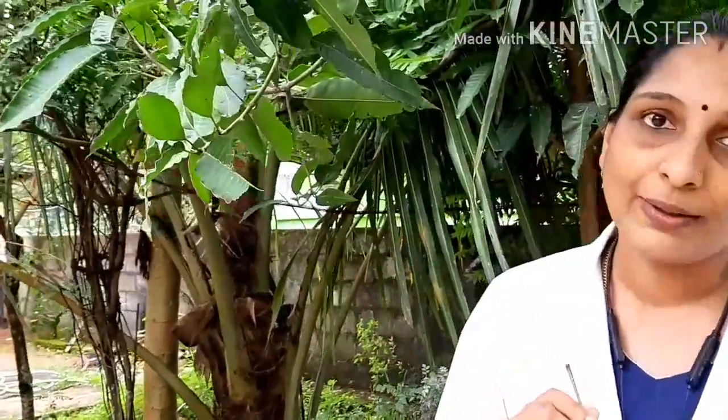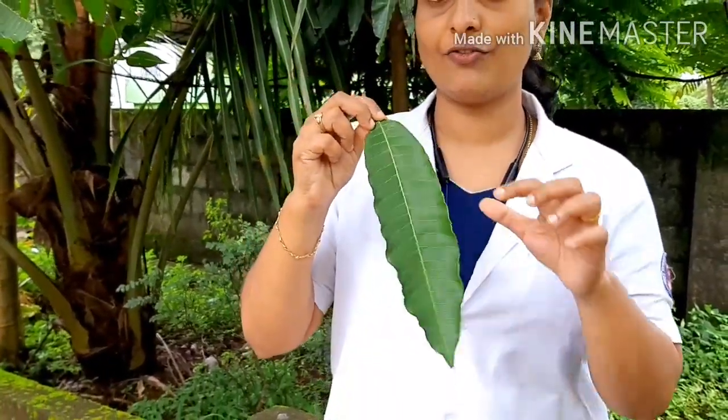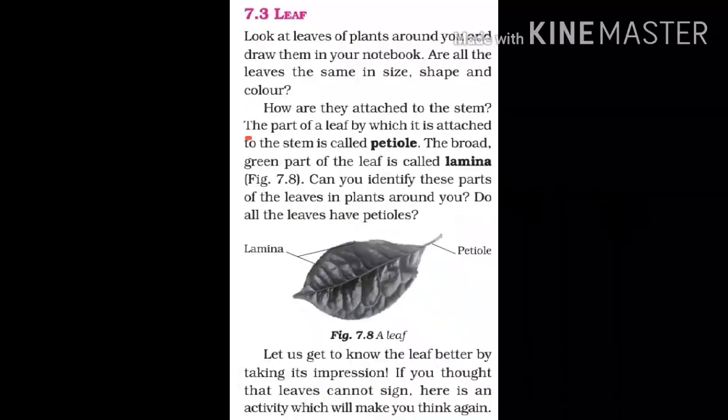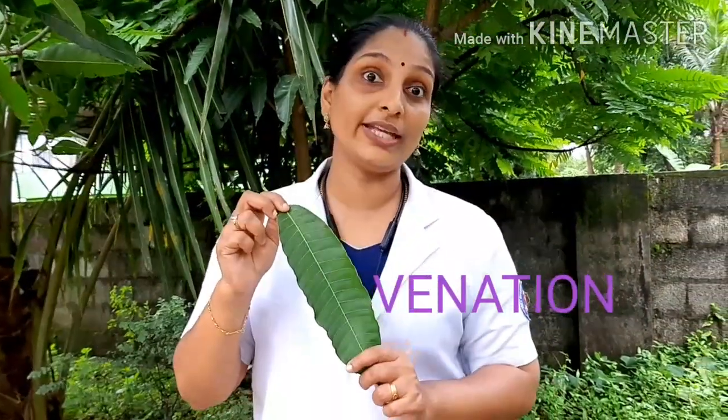Petiole, which helps the leaf to attach with the branch. Then midrib, the middle line. Then veins, the branches. And leaf lamina. The part of the leaf by which it is attached to the stem is called petiole. The broad green part of the leaf is called lamina. The arrangement of veins in the leaf is known as venation. What is it known as? Venation. The arrangement of veins in the leaf is known as venation.